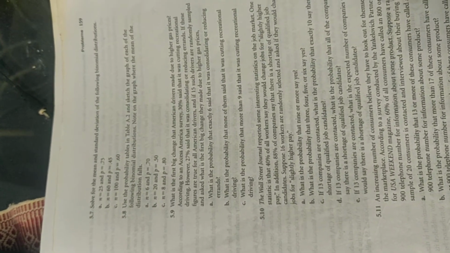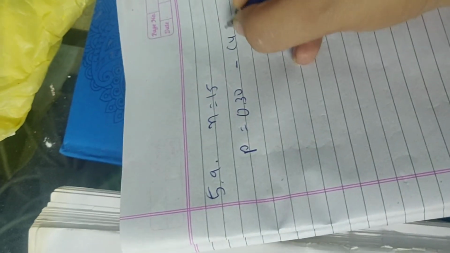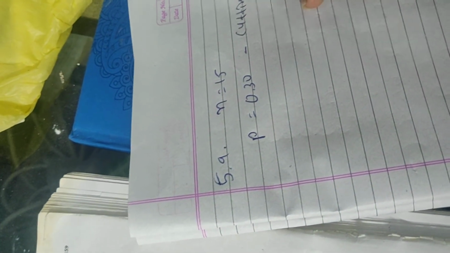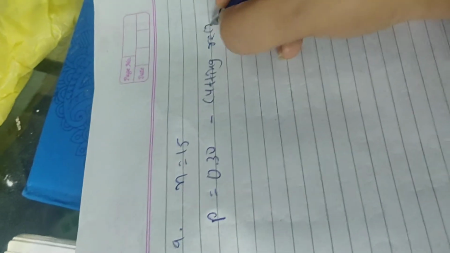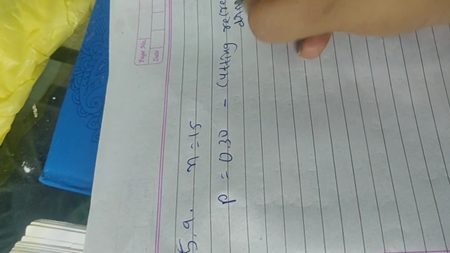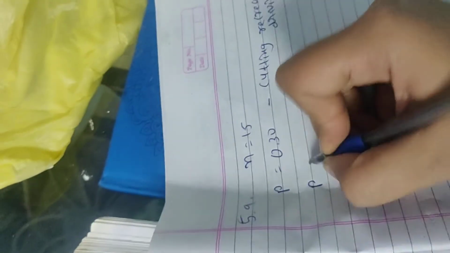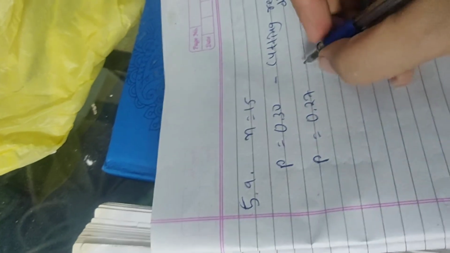Then two other probabilities they have given you. 30% said that it was because of cutting recreational driving, so that is the probability of success, our p, 0.30, for the reason cutting recreational driving. 0.27 is also a probability of success, but the reason is different. So we'll write it like this, that is 0.27.